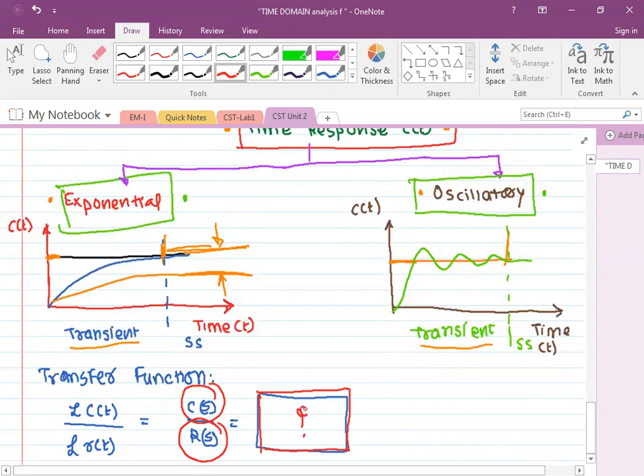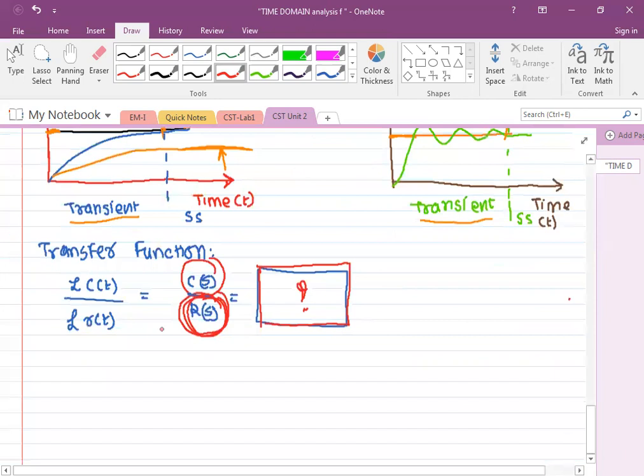First thing, the system itself, and second thing, the nature of input. What will be the output for a given input? If I give this input to a system, then what will be the output? Suppose if I change the nature of input, then what will be the output, and so on. So therefore analysis is carried out for different types of input, which are generally called the standard test inputs. So first thing we will discuss is the nature of input.